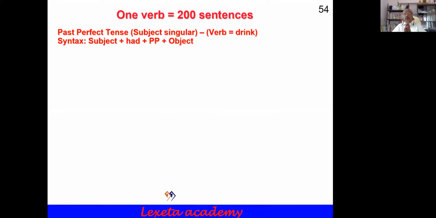So past perfect tense, subject singular, the same verb drink. The syntax: subject plus had. Had is for past perfect tense, and always use the past participle or third form of the verb. So past participle and the object. That is the syntax. Let's see.